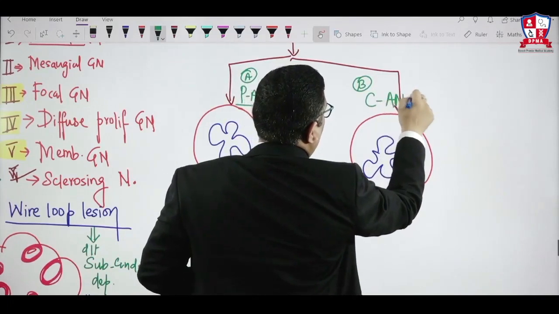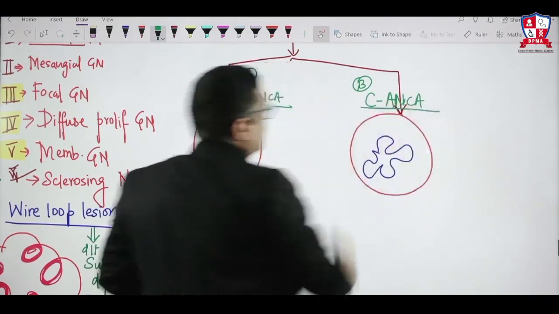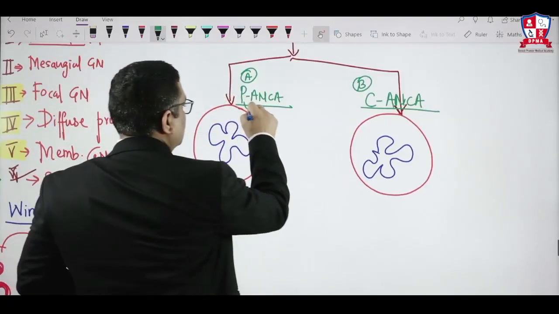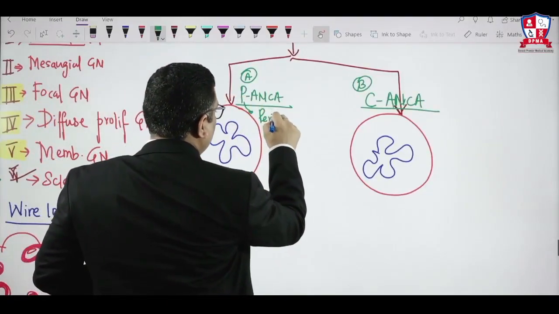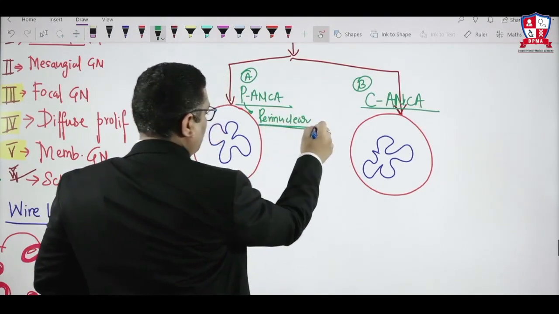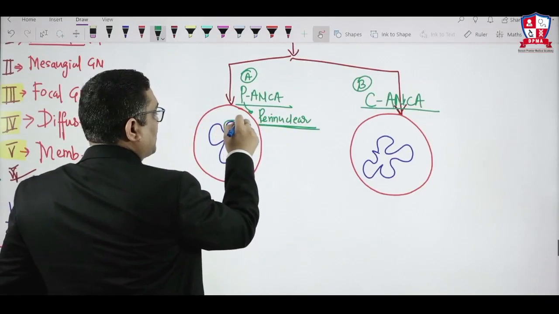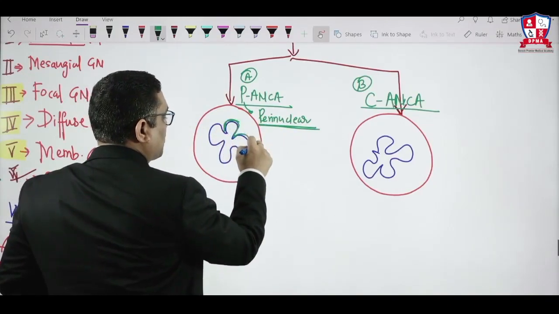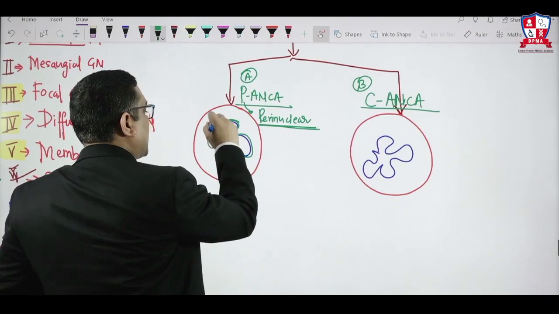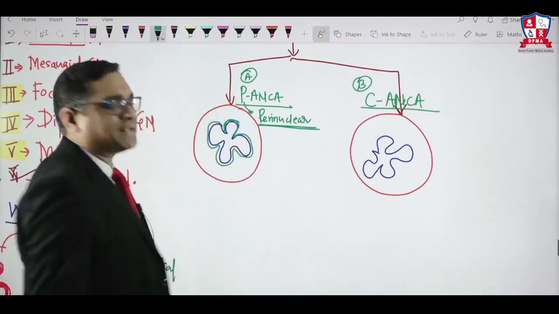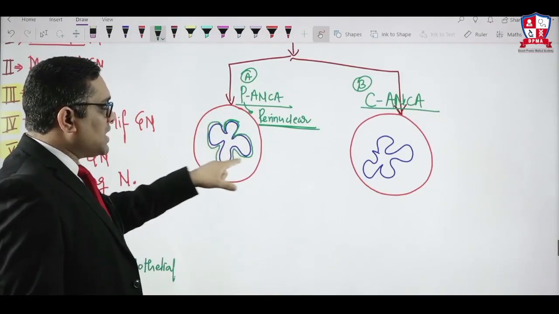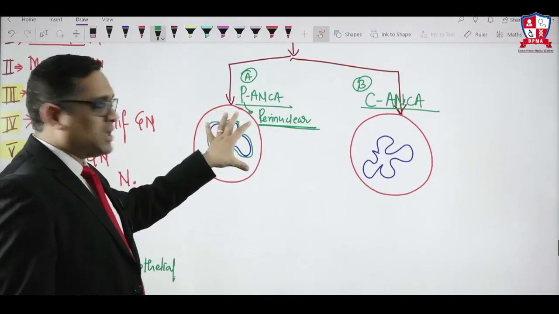P stands for perinuclear. Remember, this P stands for perinuclear, because antibodies are formed against antigens which are present around the nucleus. So whenever you will see the immunofluorescence microscopy, green color will be looking around the nuclear membrane. This is why it is called P ANCA, because antibodies are located around the nuclear membrane.